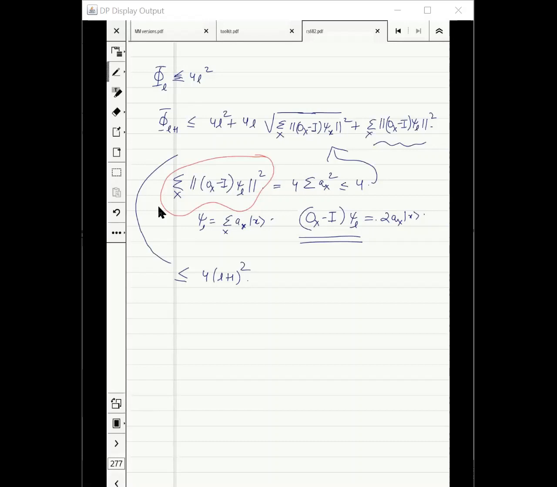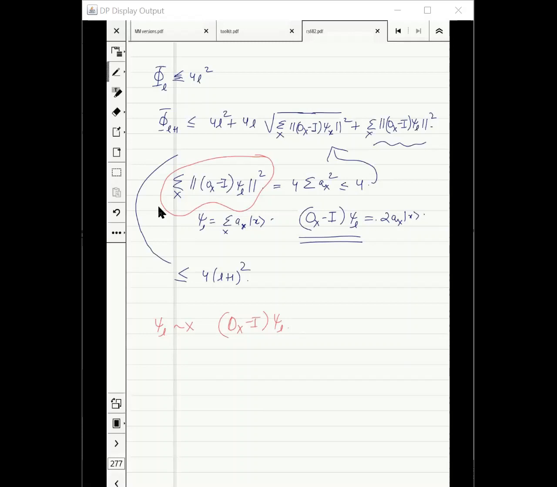Now, if psi L was very close to x, then this quantity will be big, because a major part will flip to minus and this 2AXX will be very big.